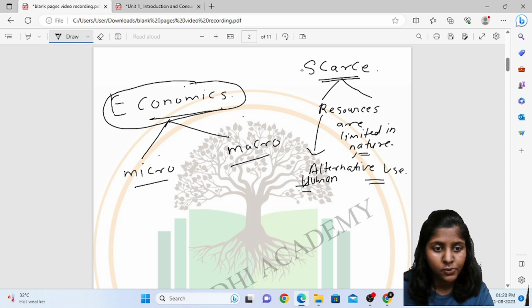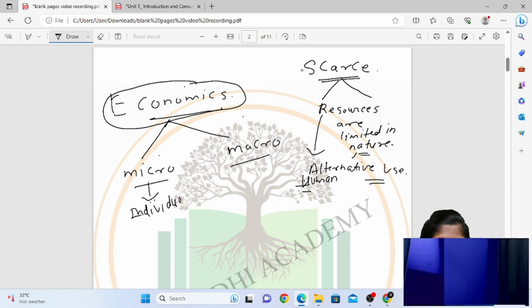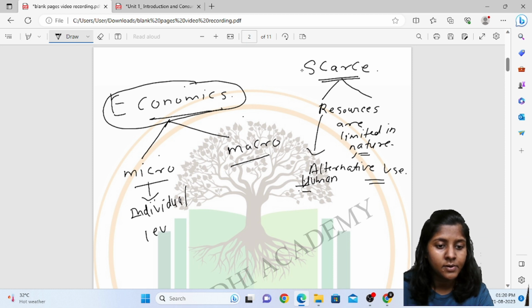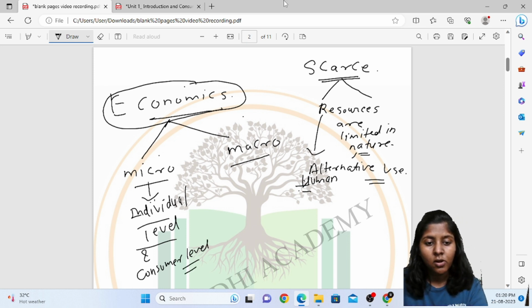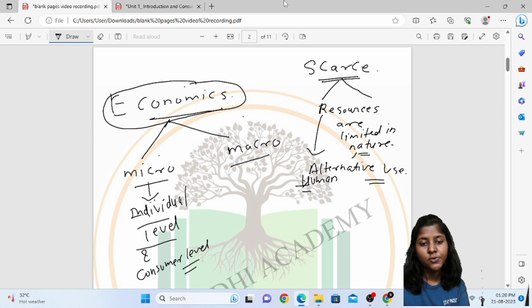Economics is classified into micro and macroeconomics. Now microeconomics deals only with regards to individual level and consumer level. Okay, so microeconomics only deals with the individual and consumer level, but with regards to macroeconomics, macro studies all the issues as a whole.